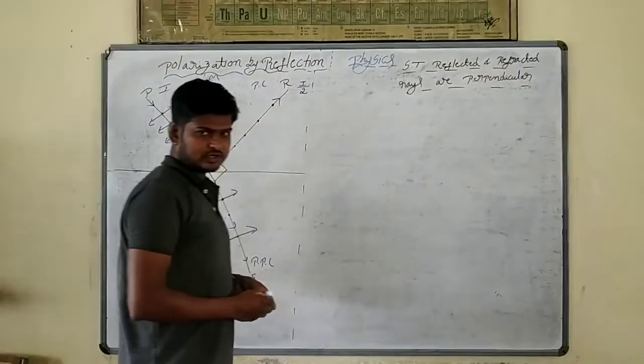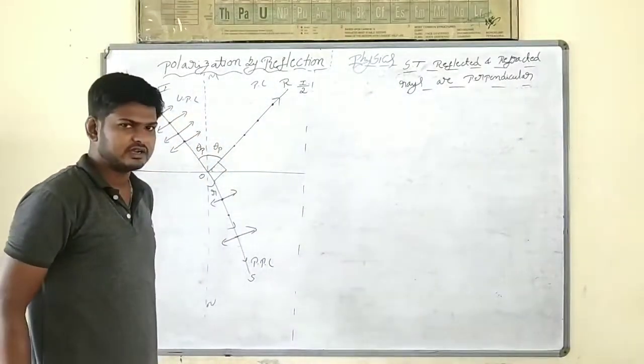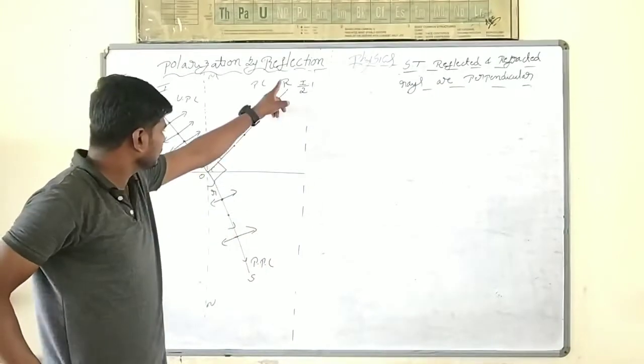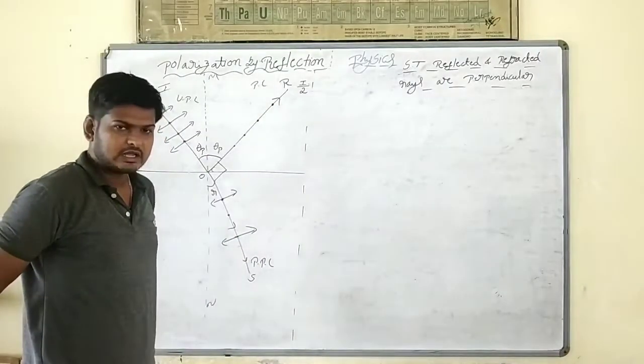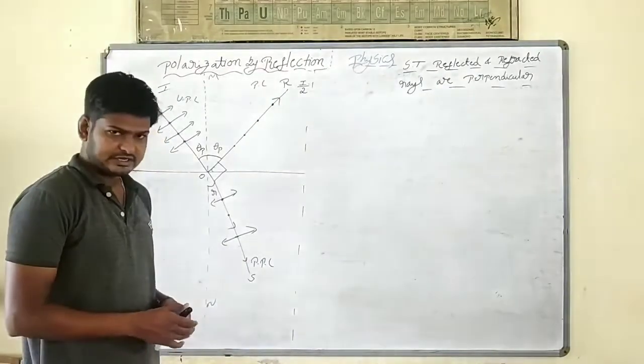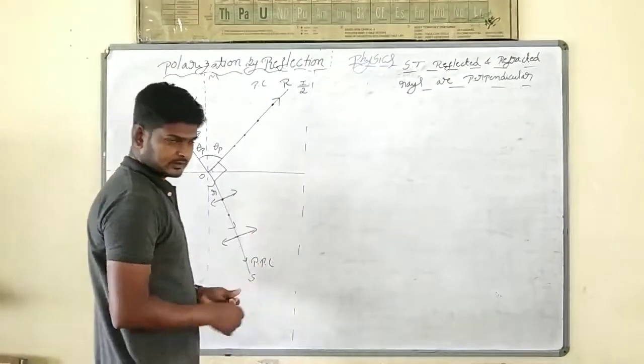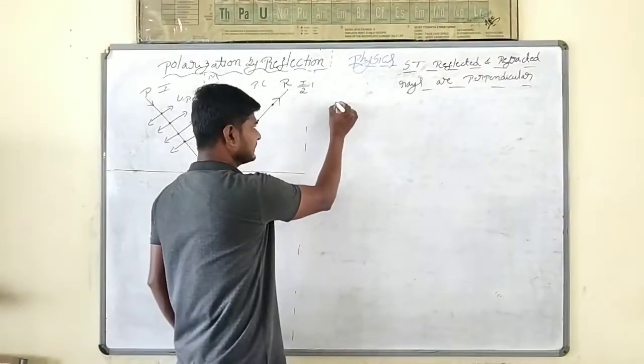Okay, so the angle between the reflected and refracted ray is 90 degrees. That means we have to prove that angle ROS is equal to 90 degrees. Yes, sir. We should prove that the angle ROS will be 90 degrees. A simple derivation from Snell's law first.